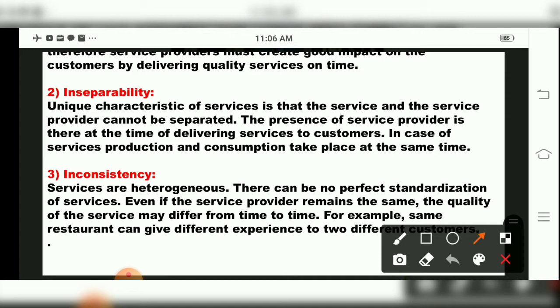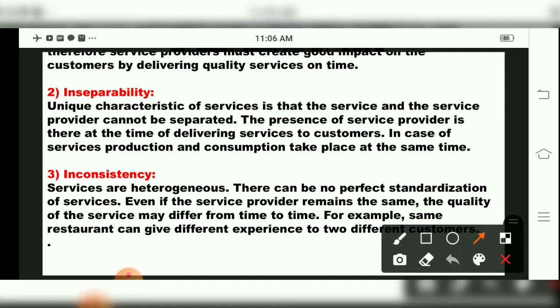So they have told inseparability is the second feature, children, that the service cannot be separated. Whatever services customers are getting, the delivering of services cannot be separated from whoever is present. Now here who has given us the product? The delivery boy. But how did the delivery boy get this message?